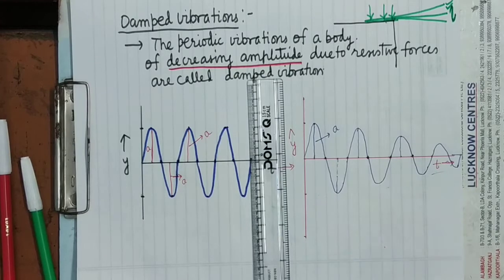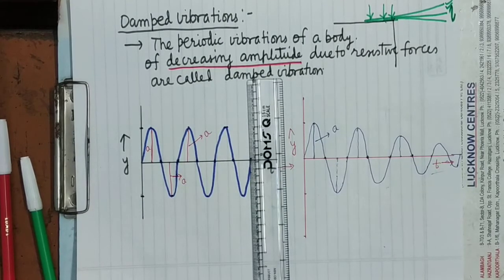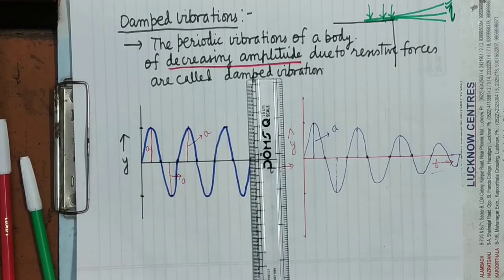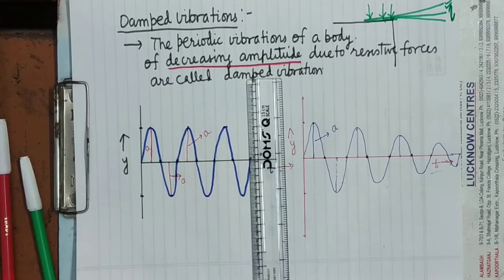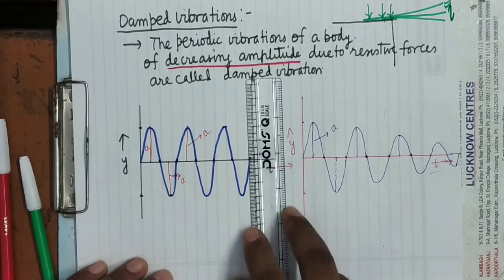If you remove the air completely and set the body into vibration in a vacuum, then it can execute such vibrations without air damping.